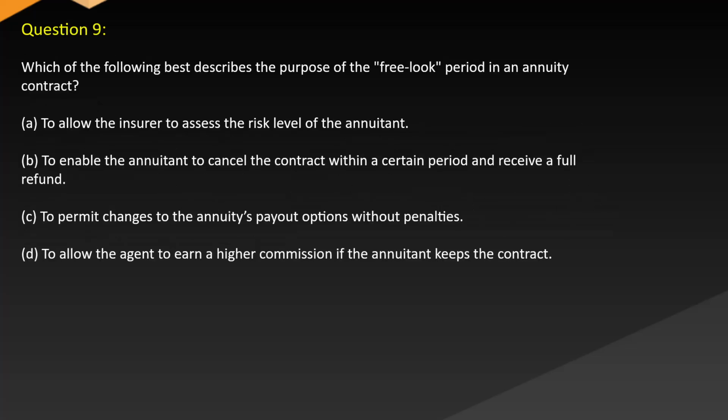Question 9. Which of the following best describes the purpose of the free look period in an annuity contract? A. To allow the insurer to assess the risk level of the annuitant. B. To enable the annuitant to cancel the contract within a certain period and receive a full refund. C. To permit changes to the annuity's payout options without penalties. D. To allow the agent to earn a higher commission if the annuitant keeps the contract.